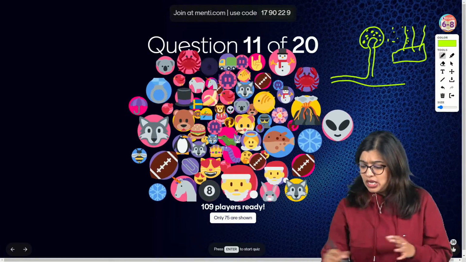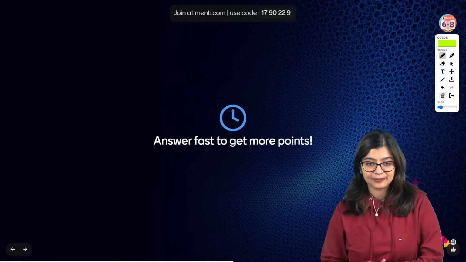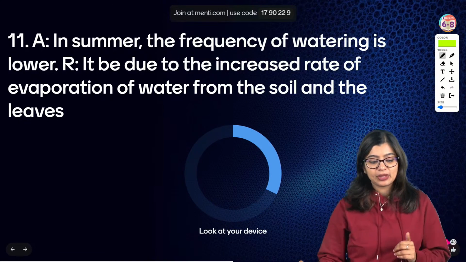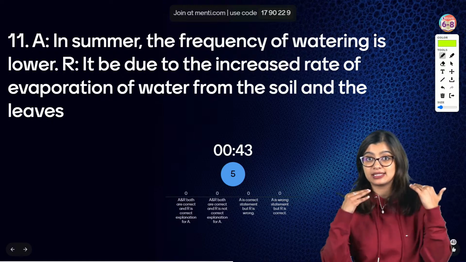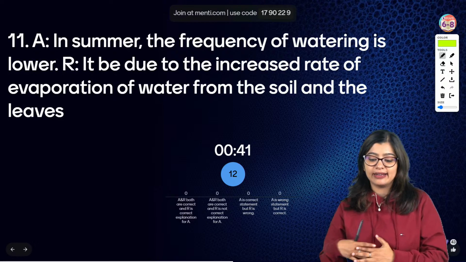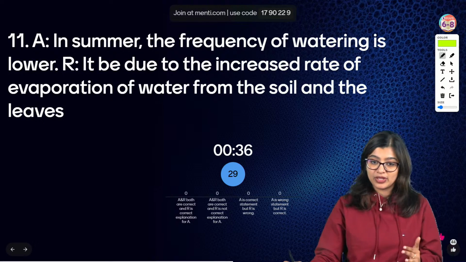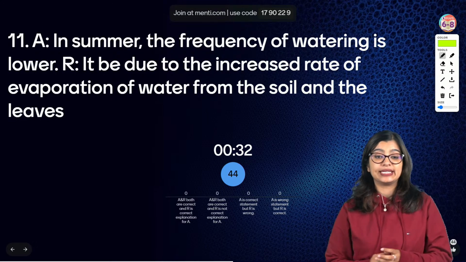Okay. Let's move on to question number 11, everybody, on our screens. Again, it is assertion reason. Assertion A says that in summer, the frequency of watering is less. Reason being that it is due to the increased rate of evaporation of water from the soil and the leaves, right? So what is the correct answer here?